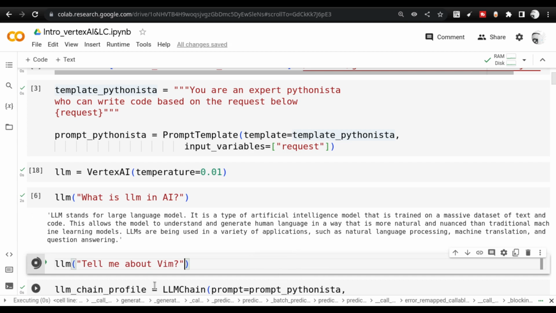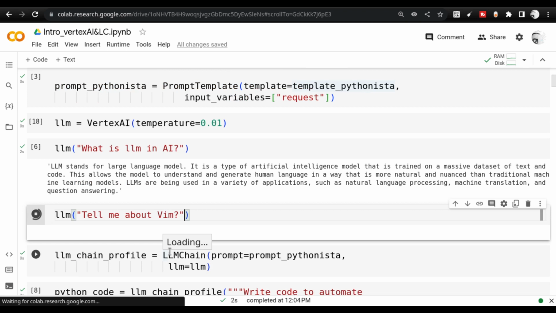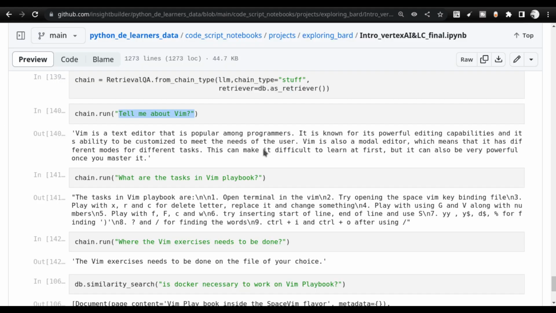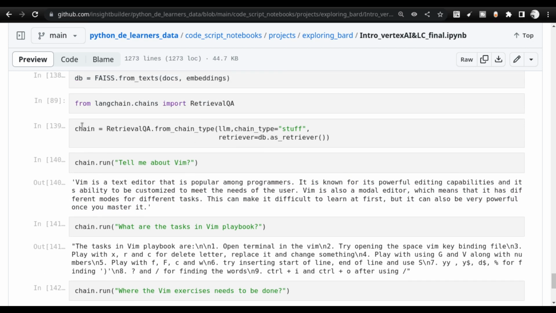And when I'm asking tell me about Vim, let us see what output we get. Just give me a moment. Yeah, Vim is a text editor that is popular with programmers. So let us go back here. You see this output, even though I'm running it inside the chain, so this is the chain.run, still the output I'm getting is from the model only. That is what I want you guys to understand.